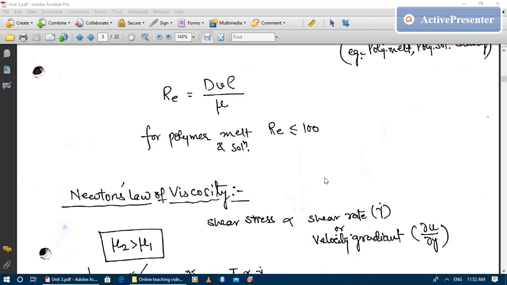That means it is very much in the laminar region. We cannot process the polymer in the turbulent region because of the very huge viscosity of the polymer. Because of this huge value of mu, Reynolds number cannot be more than 100 or 150.